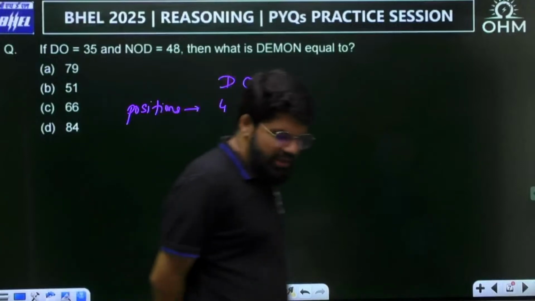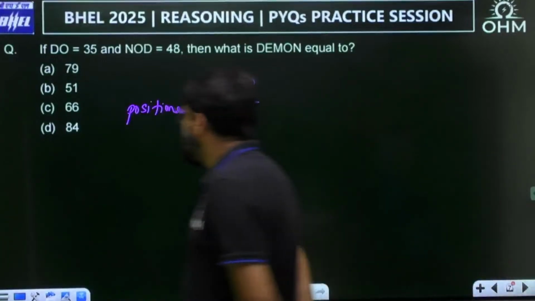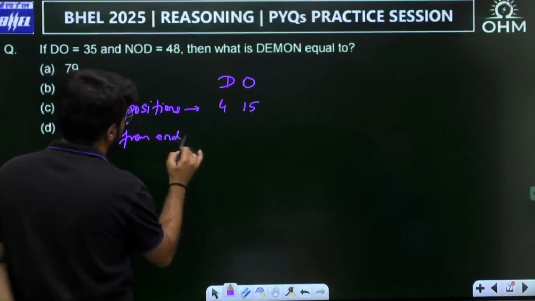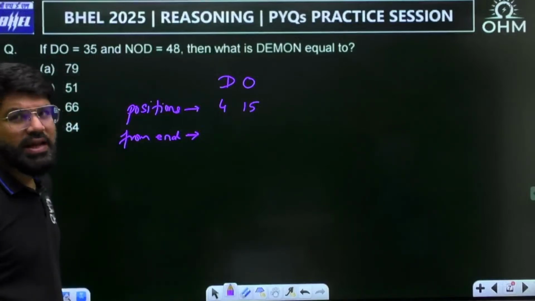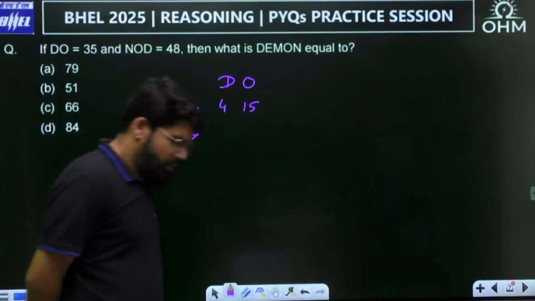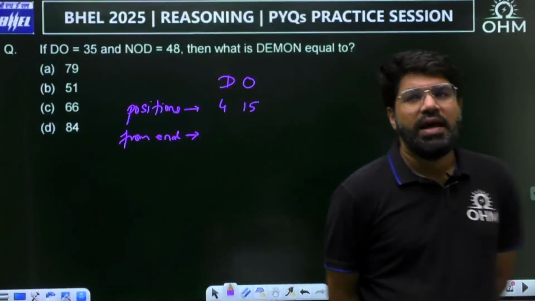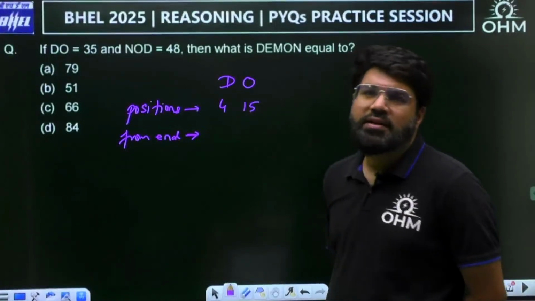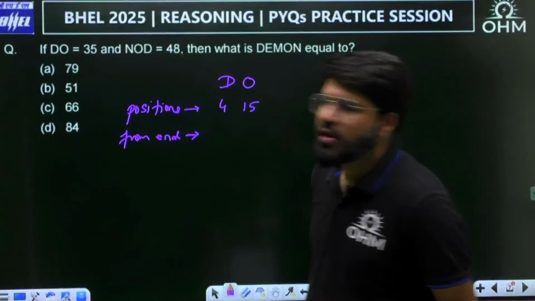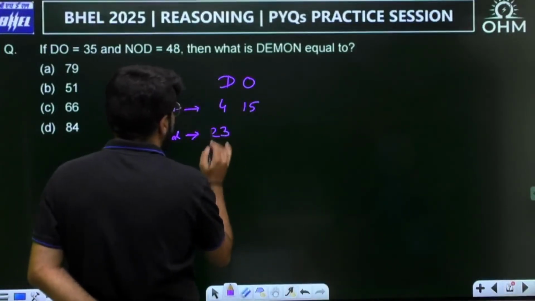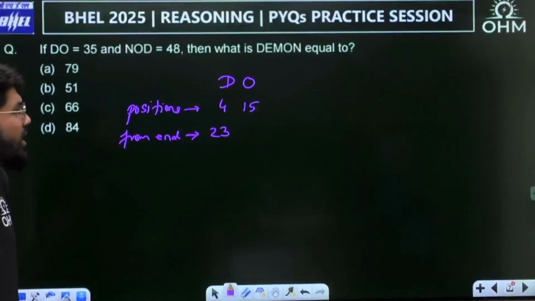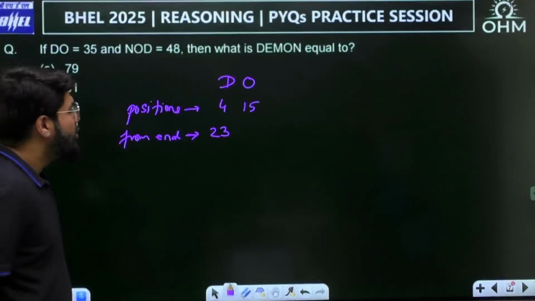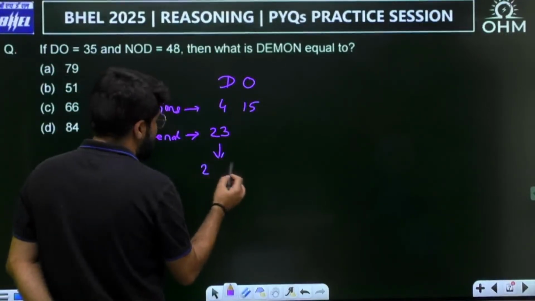For 35, sometimes this is a regular position, but sometimes the positions from the end could be taken. So what is the position of D from the end? A, B, C are the 3 alphabets left, so it should be 23rd from the end, because there are 26 alphabets in total, and after D, if you count from the end, C, B, A are the only 3 left. So this should be 23rd from end. Normally we write it this way.